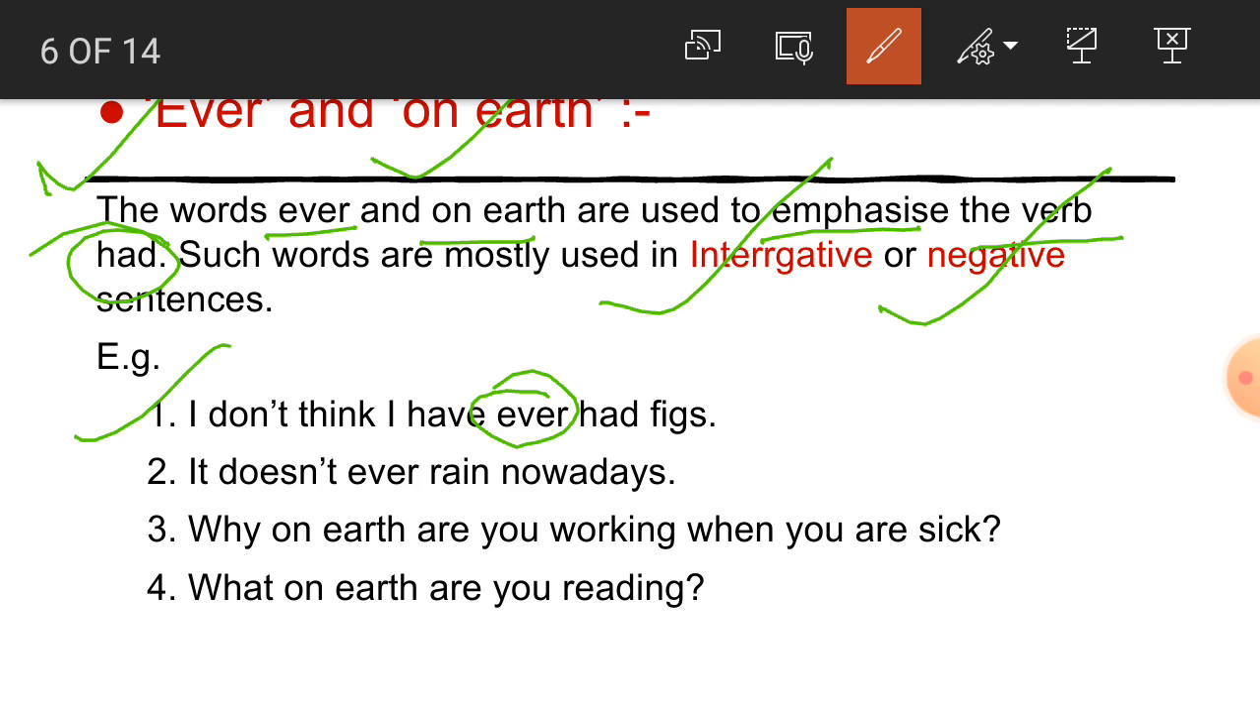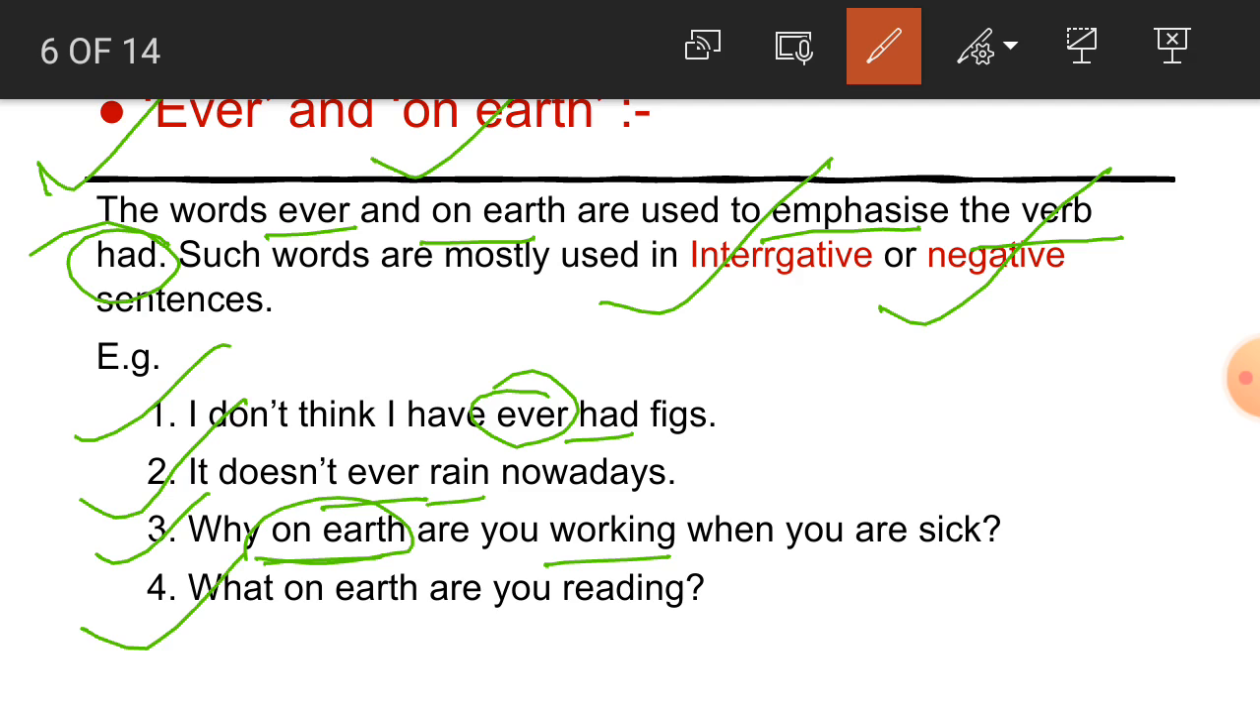So ever is used here to make the word had more powerful. Second example, it doesn't ever rain nowadays. So students, here in this example also ever is used and it makes the verb rain more powerful. Now number 3, this is a question. So why on earth are you walking when you are sick? So here on earth makes the verb walking more powerful.